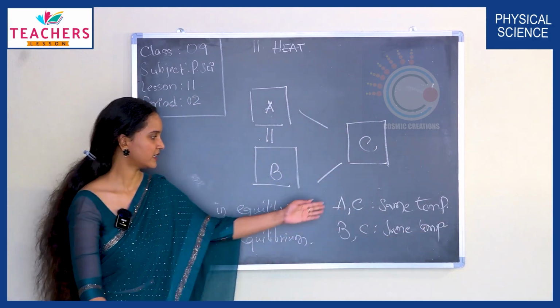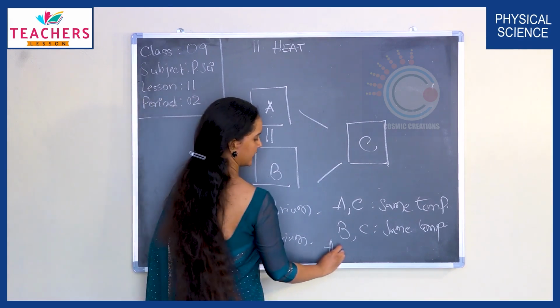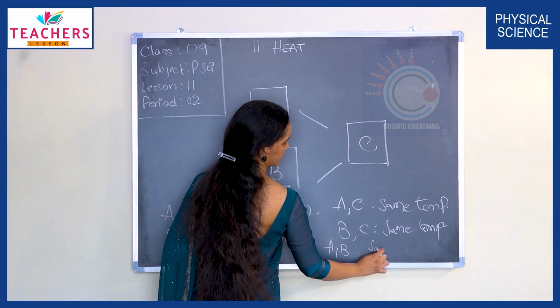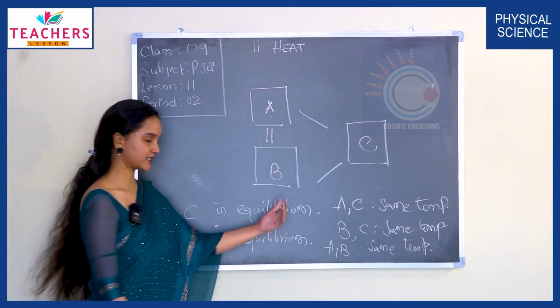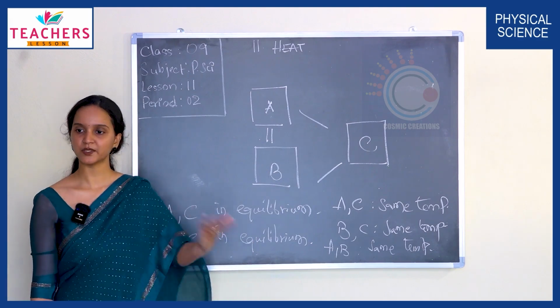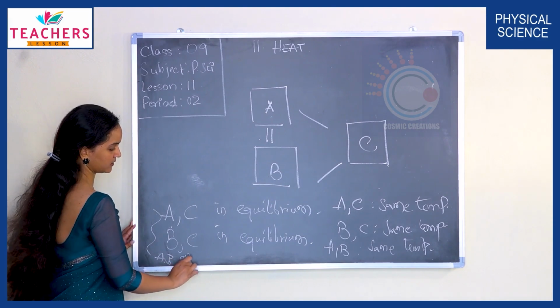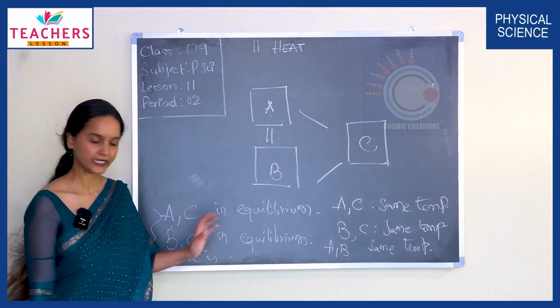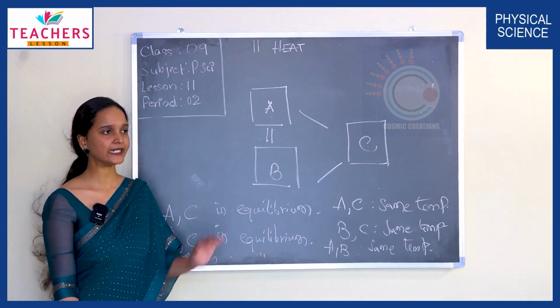Which means A and B are also at the same temperature. Correct? When two bodies are at the same temperature, then we can say that they are in thermal equilibrium. So, A and B are in thermal equilibrium. Understand? Any questions?